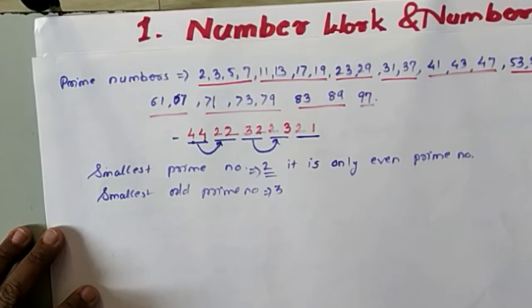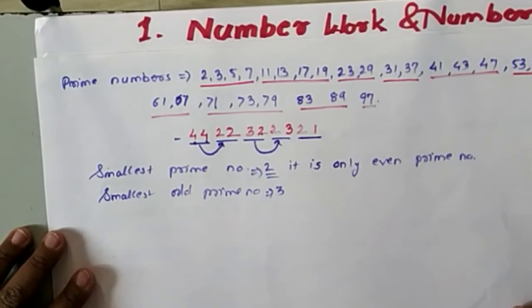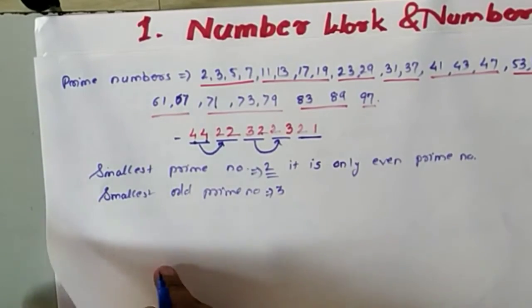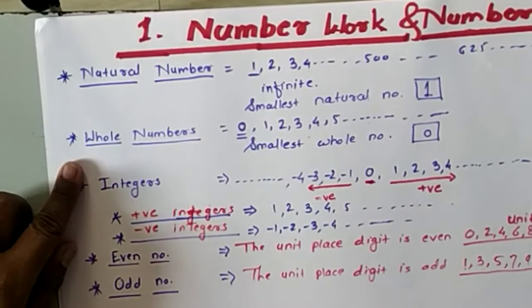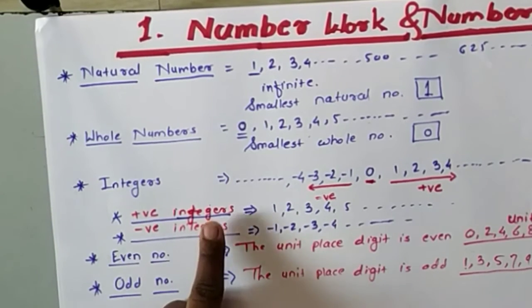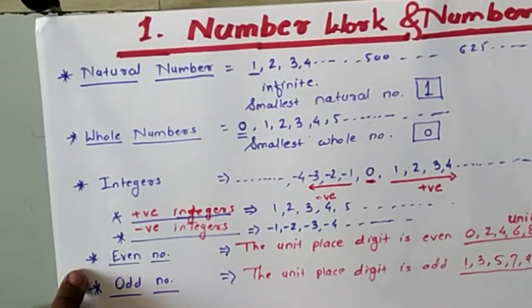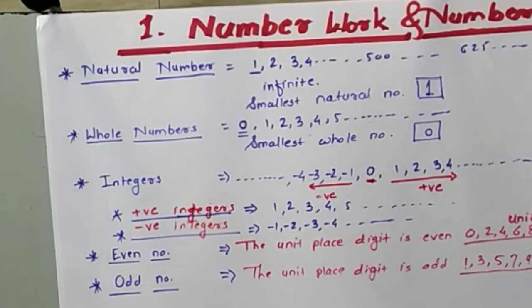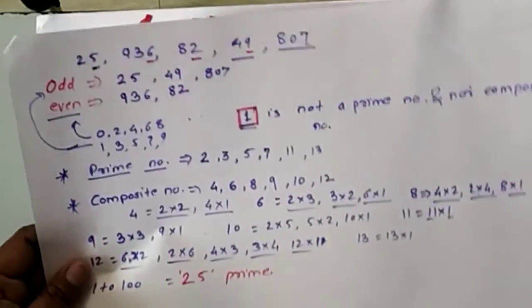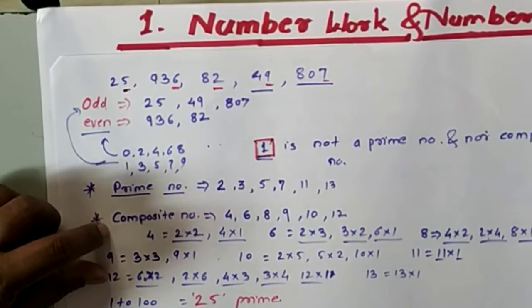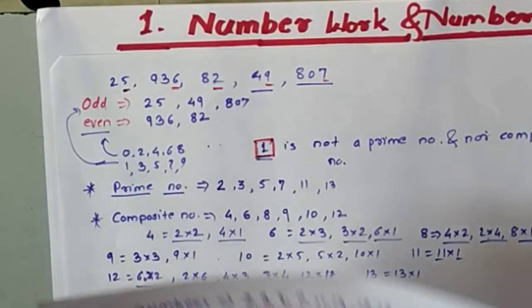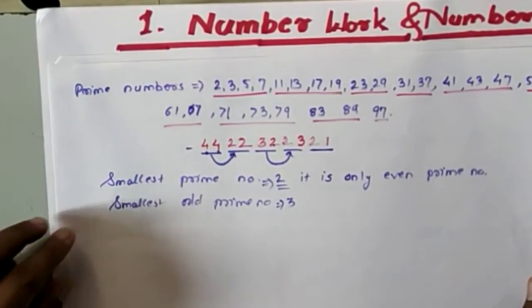So next, by using this, we will see some examples based on today's teaching part. First we had seen the natural numbers, then whole numbers, integers, positive integers, negative integers, even numbers, odd numbers. Afterwards we had seen the next part, the prime and the composite numbers. Okay, so based on this we will see some examples.